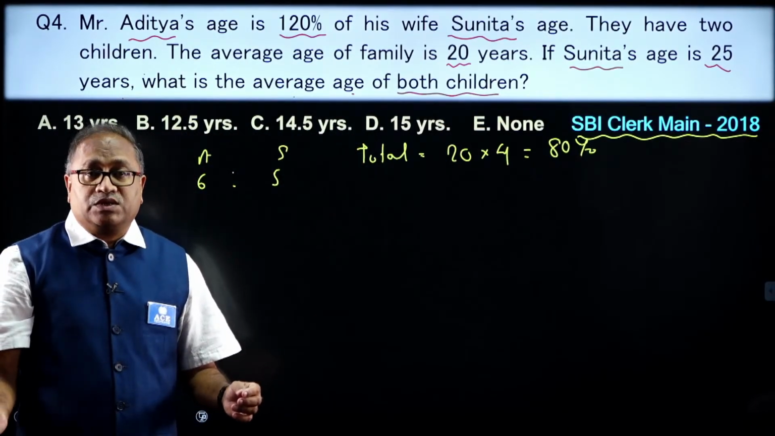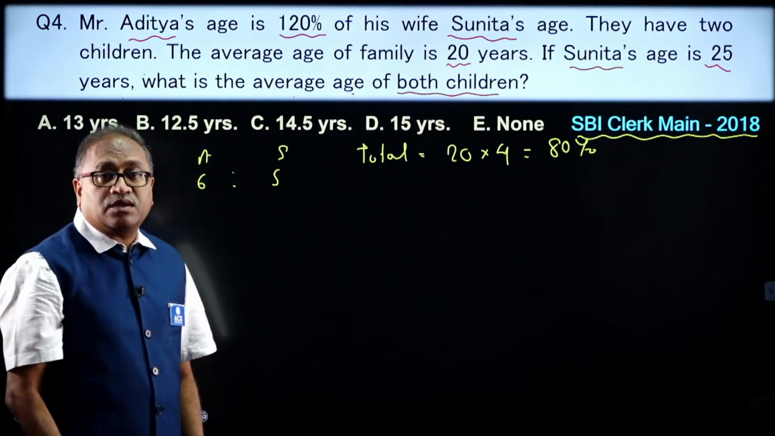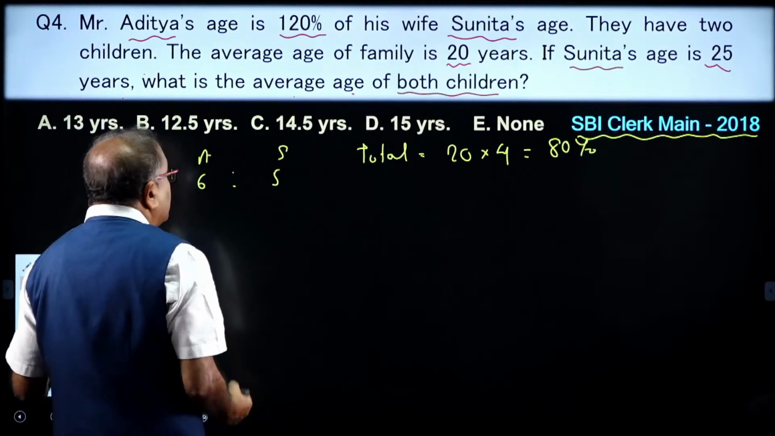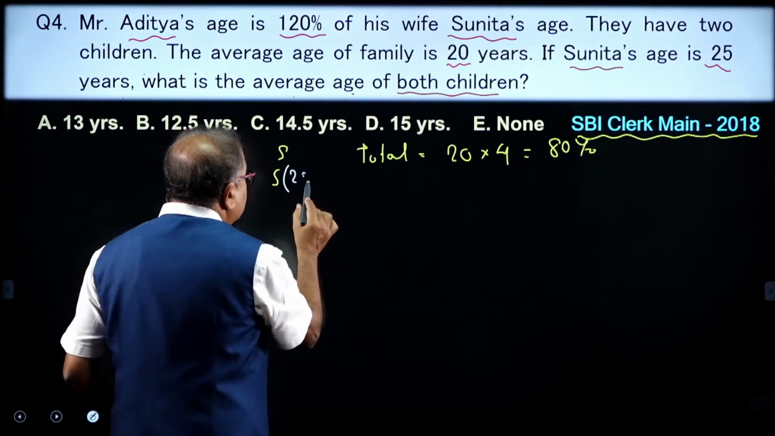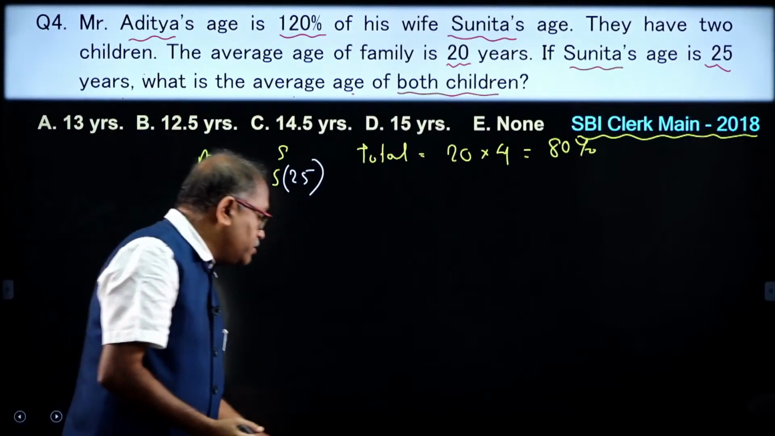Very simple question, very simple. That is SBI Clerk Main 2018. It is already given that Sunita's age is 25 years. Look at this one, Sunita's age, this is 25 years is also there. The rest of things I leave it for you.